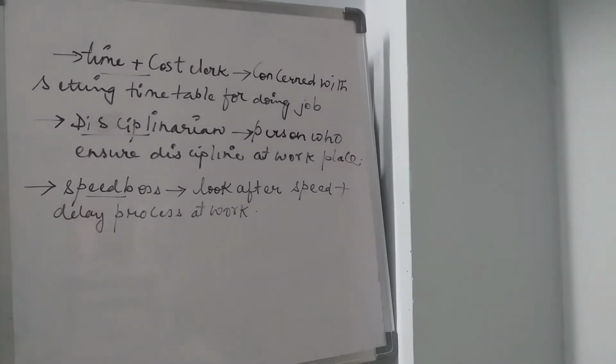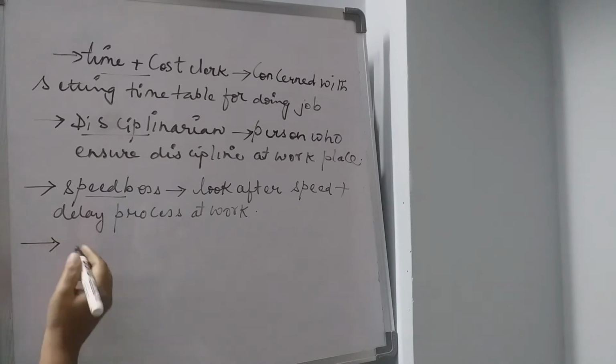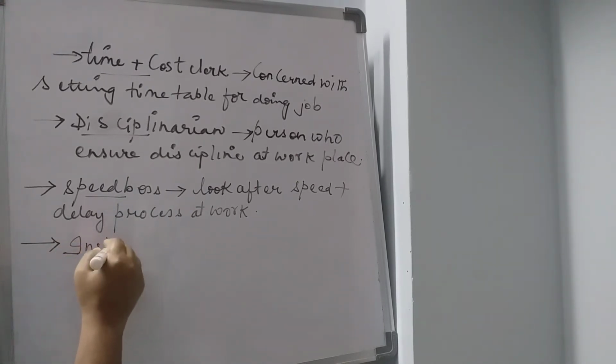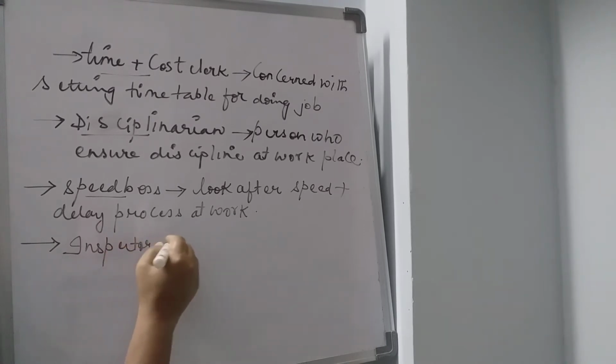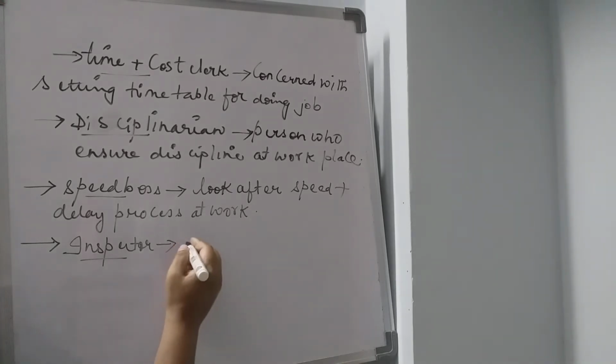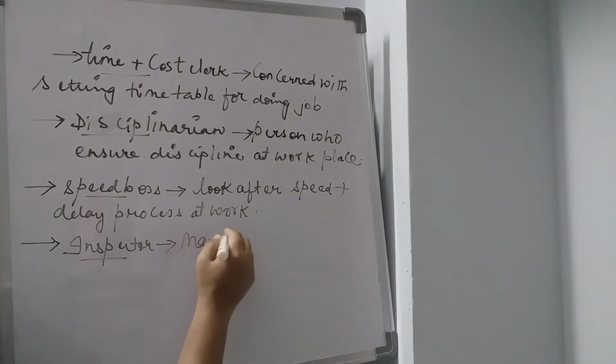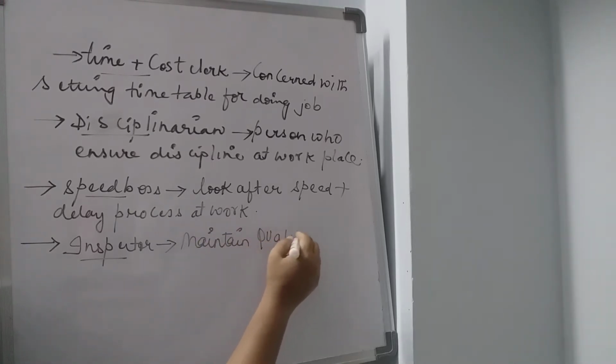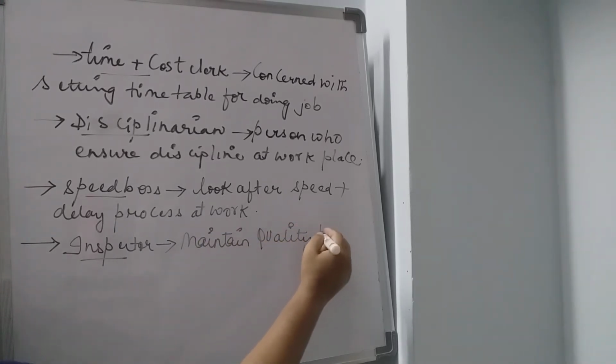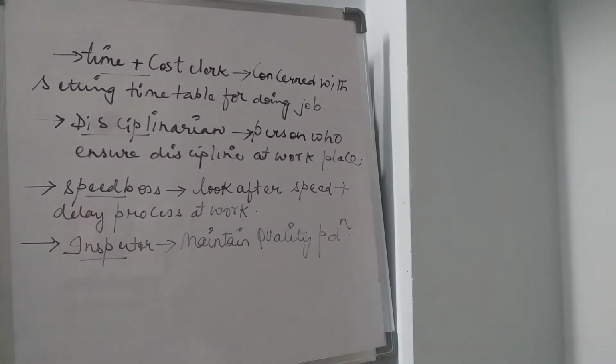Then next is inspector. Who is inspector? One who inspects. So the person who inspects or maintains quality production, who maintains quality of a production.